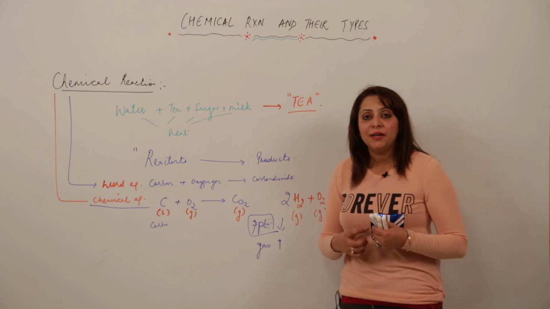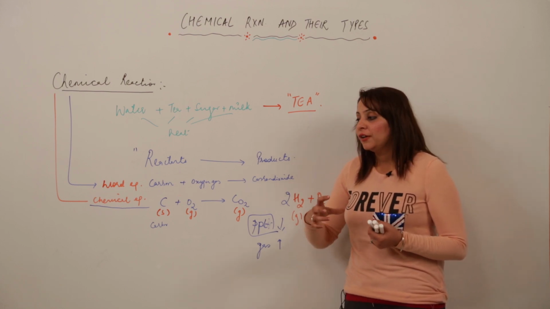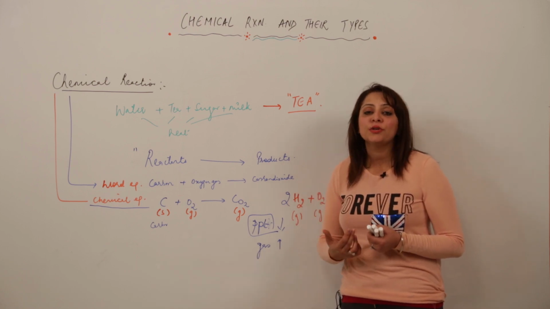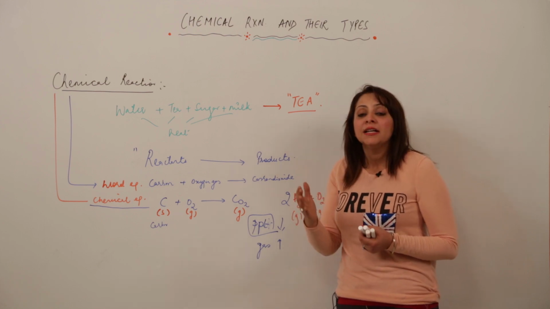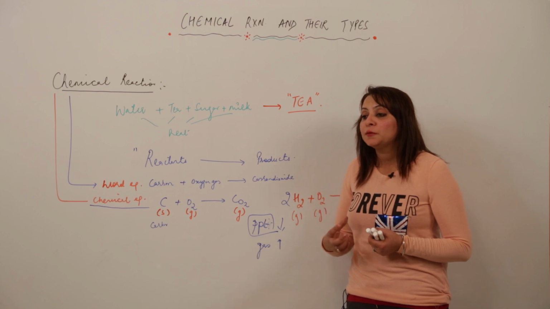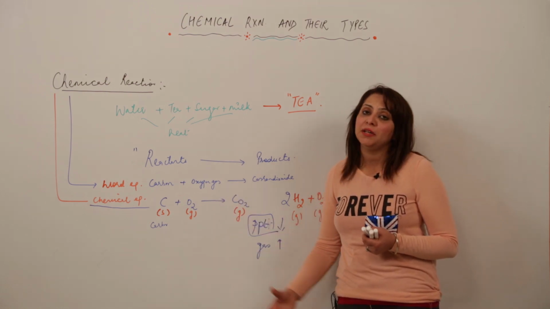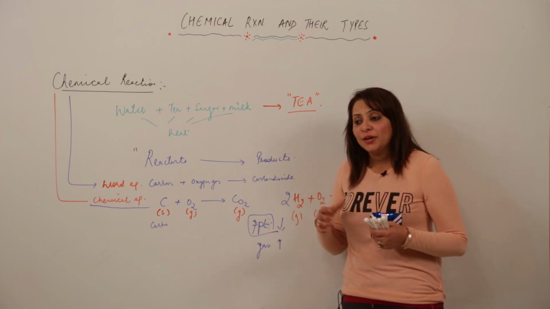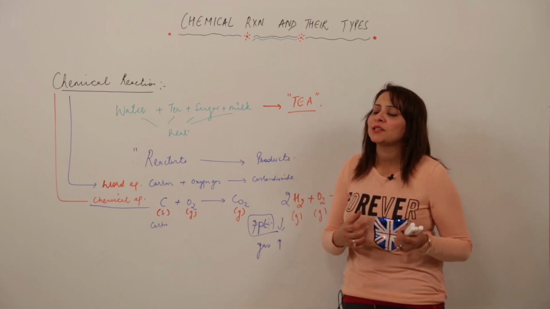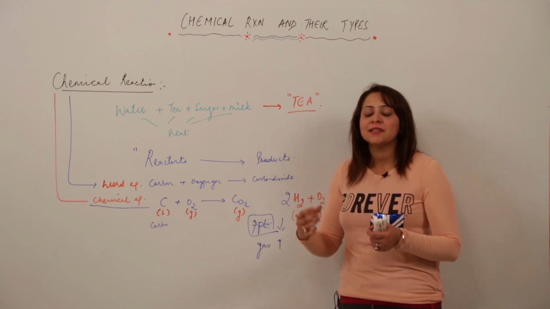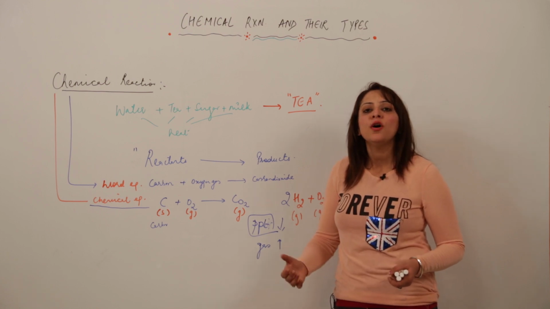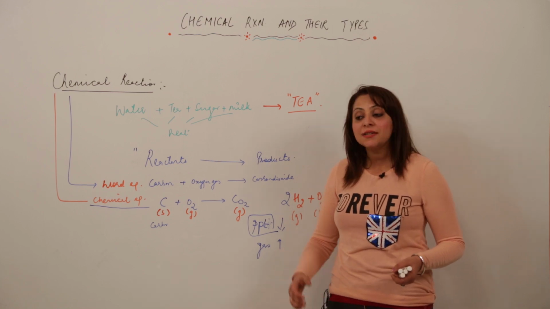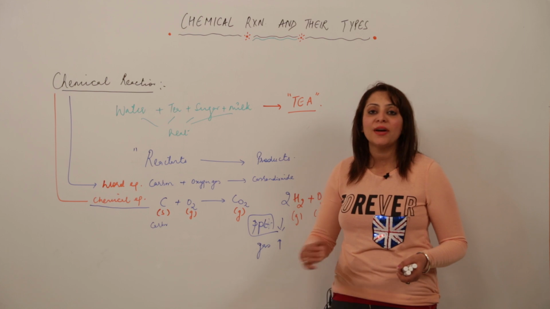So whenever you are attempting any questions or answering something, try to give it in the chemical equation method, because the more you use equations, the clearer you will be in your mind about what is actually happening, and chemistry is better understood with the help of chemical equations and reactions. Like if I ask you what happens when a zinc rod is dipped in copper sulfate solution, instead of answering in a whole paragraph, just straight away say Zn plus CuSO4, Zn being more reactive will displace copper and will result in ZnSO4 plus Cu. So this is the better way to answer questions in chemistry.